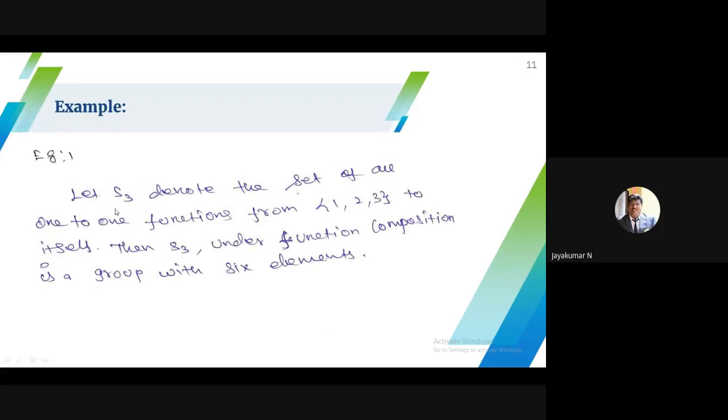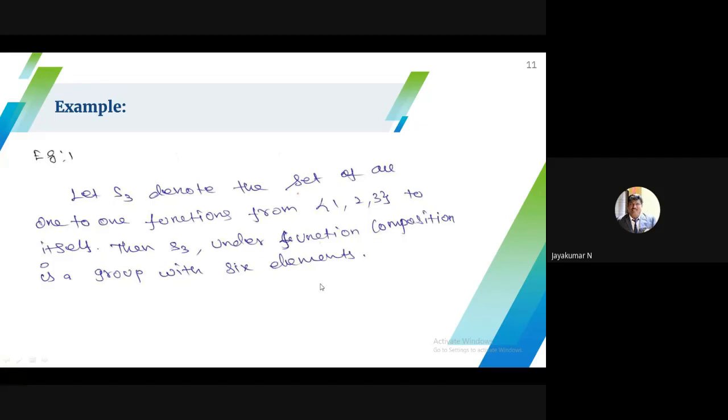Example for symmetry group. Let S3 denote the set of all one-to-one functions on the set 1, 2, 3. Because S3 means I choose the set 1, 2, 3, then collect the set of all one-to-one functions of the set A, that is nothing but the set S3. So S3 is the symmetry group under function composition, a group with 6 elements.